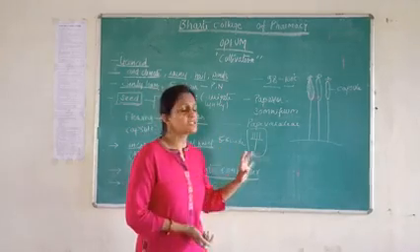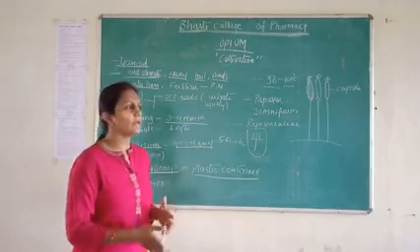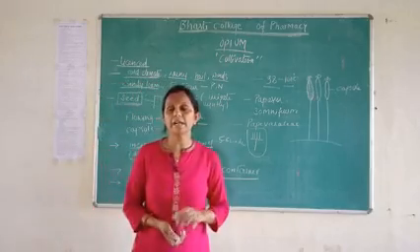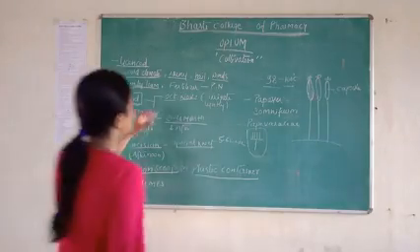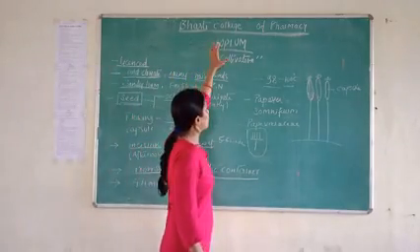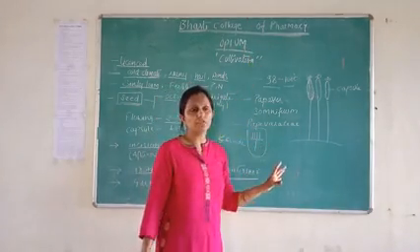If a person is not skilled, we cannot get the proper quality or amount of latex. So cultivation and collection are very important steps for opium.